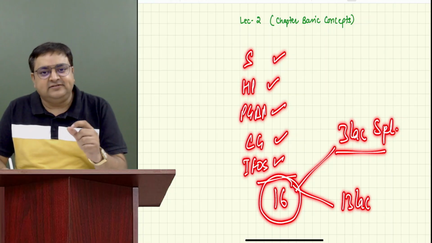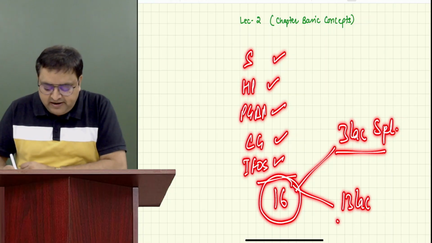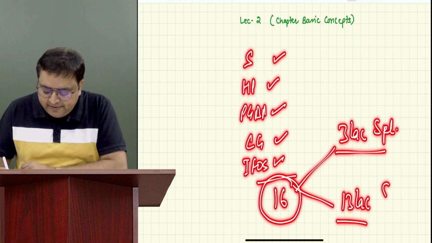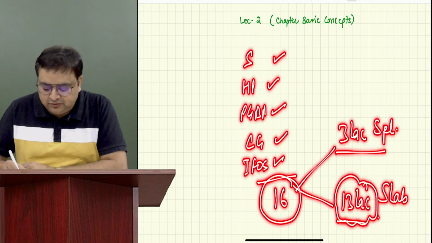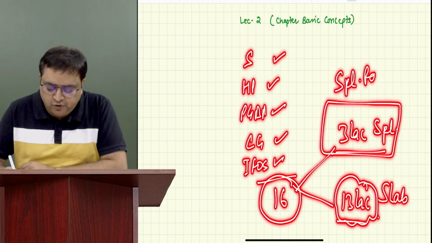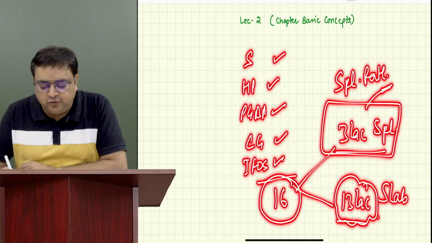Let's say out of the 16, 3 lakh is special income and the remaining income is 13. So you have to apply slab rates on 13 lakh, and on 3 lakh, you have to apply special rates, not slab rates. What I will be discussing today, you have to apply those rates.